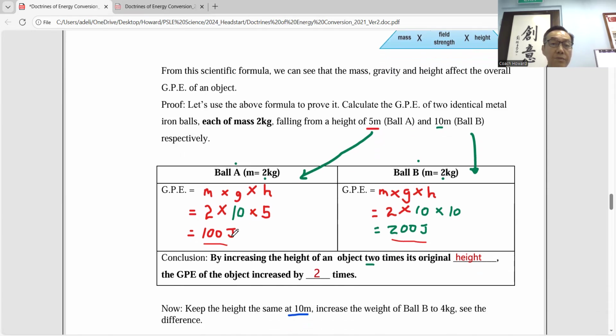Because G is fixed, G is 10, and mass is also fixed, the same, so you need to change the height. On the left, you can see there's 100 joules, and on the right, 200 joules. So you write in the final statement, the conclusion. Write down already: if the height doubles, the GPE increases 2 times.